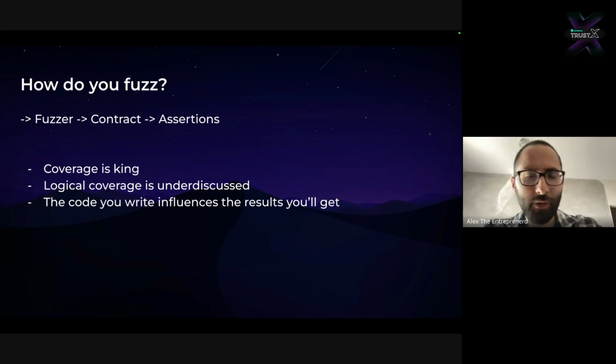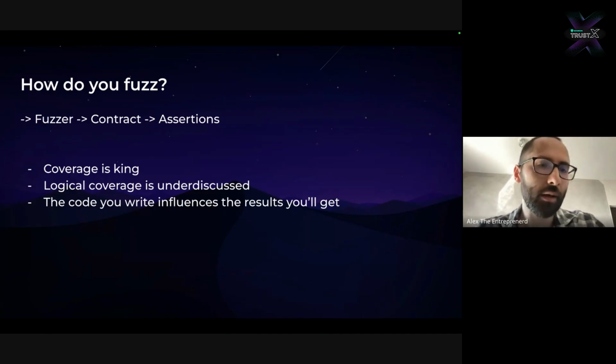One key aspect of fuzzing is that coverage is the most important prerequisite. Ultimately, the quality of your test is only as good as the amount of states that you can explore. And so coverage gives you a direct metric into how well you're doing at that level. And then there's a deeper idea around coverage, which is called logical coverage, which as of today, we don't have the tools to talk about. It's something that is extremely underexplored. And once you start using fuzzing professionally, logical coverage becomes an even more important idea.